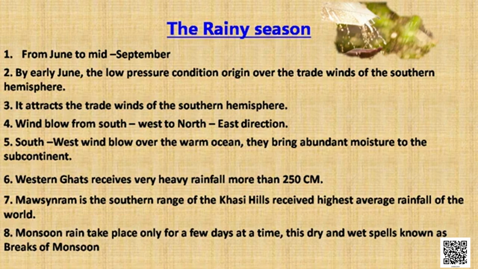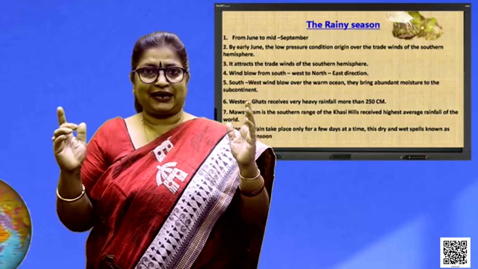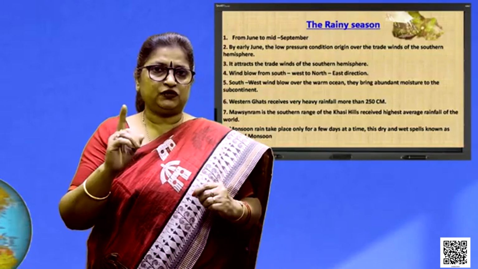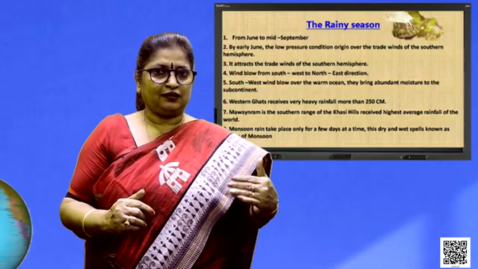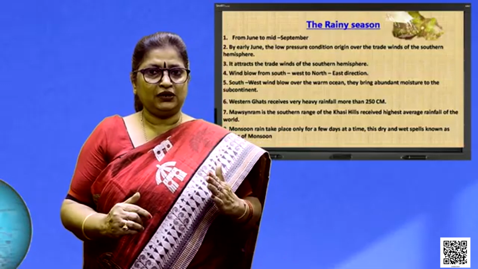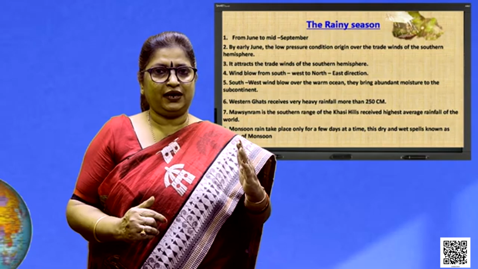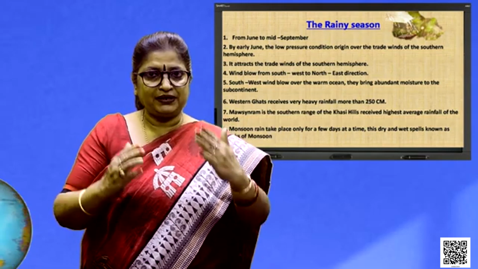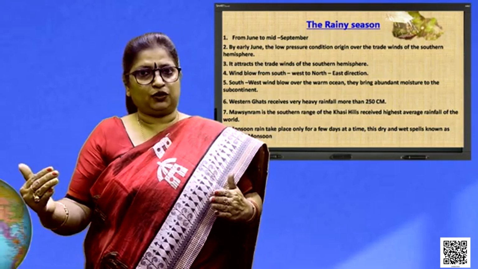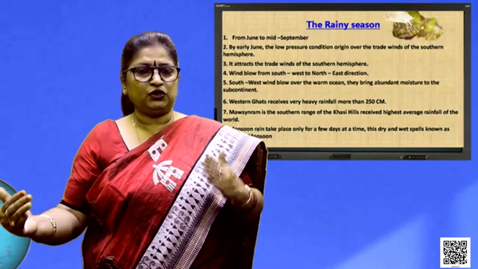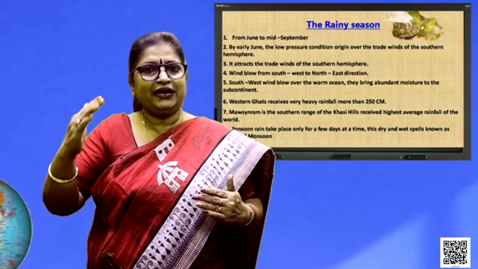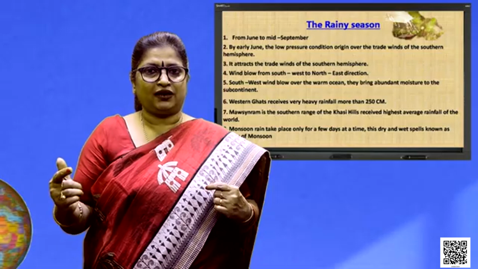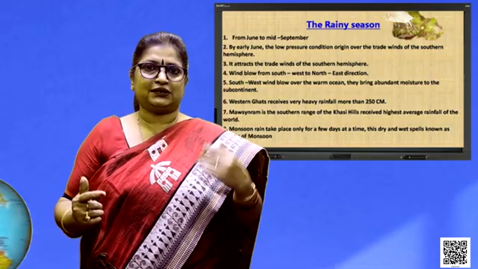Let us discuss the windward and the leeward side of a mountain. On a mountain, the side which faces the sea is called the windward side, which obstructs or checks the flow of the wind and brings rainfall. The other side of the mountain, which is opposite to the windward side, is called the leeward side of the mountain, which gets very scanty or less rainfall compared to the windward side.